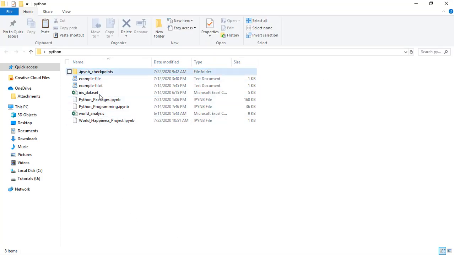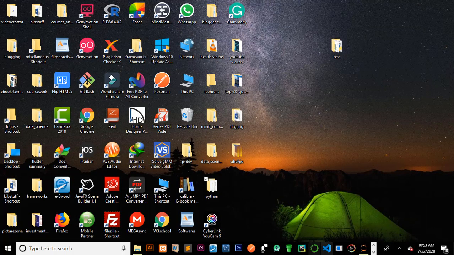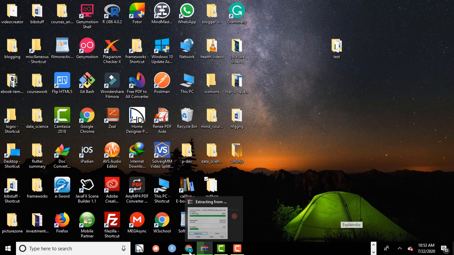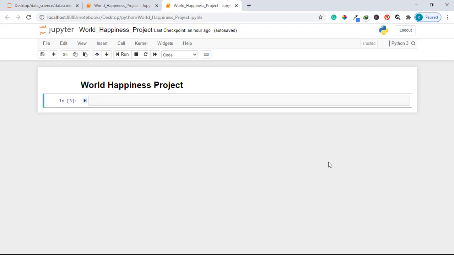You see in my project folder I have this file. So go and copy that file and paste it in your project folder. After that, you'll be good to code. Also, make sure you have created a new notebook here and named it World Happiness Project if you want to really follow along.